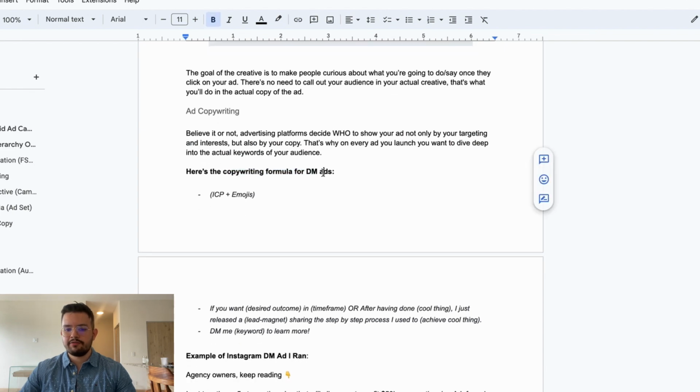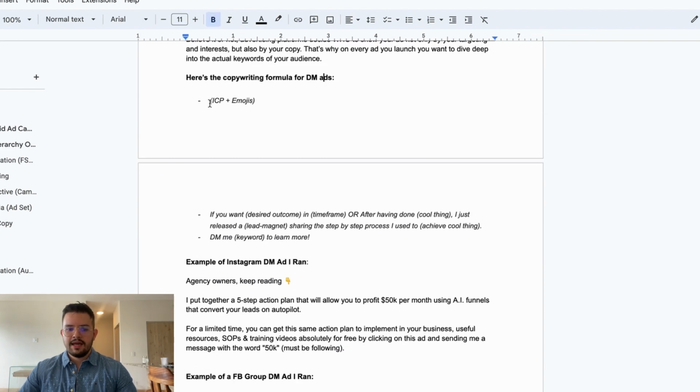So here's the copywriting formula for DM ads. You're going to say ICP plus emojis. Then the desired outcome in a time frame, or after having done one cool thing: I just released a lead magnet sharing the step-by-step process I used to achieve a cool thing. DM me the keyword to learn more.